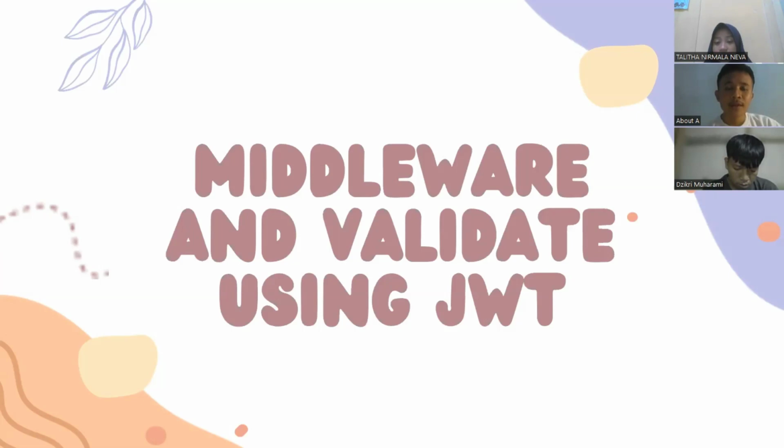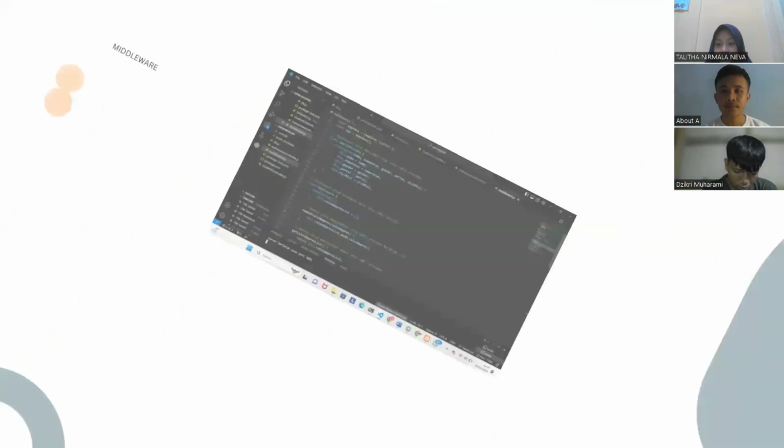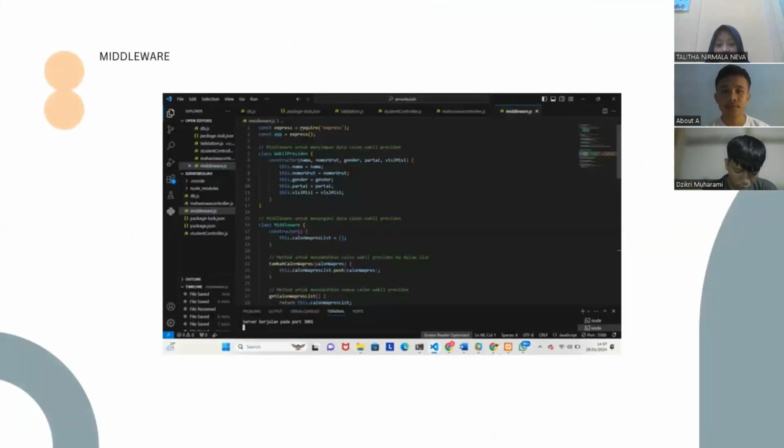Okay. For the next topic is middleware and validation using JWT. Next. Okay. After we have the code from MySQL that we created earlier, we have to create coding to create the middleware. This is an example for the MySQL code we have created. We create the code with the name middleware.js. Next.